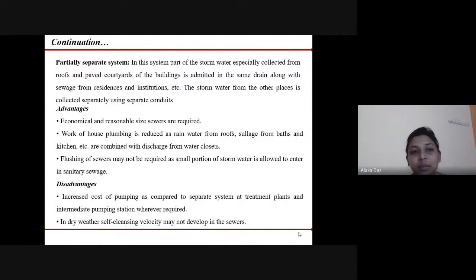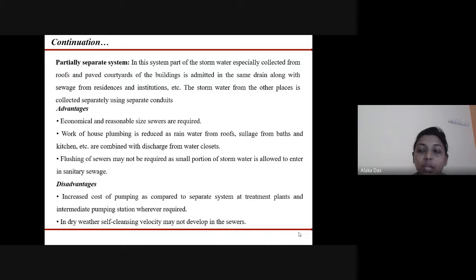Next is the partially separate system. In this system, a part of the storm water that is collected from the roofs and the paved courtyards of the buildings is admitted in the same drain along with the sewage from the residences and the institutions. The remaining storm water is carried through open conduits and disposed. The advantages are: it is economical, and reasonable size sewers are required.